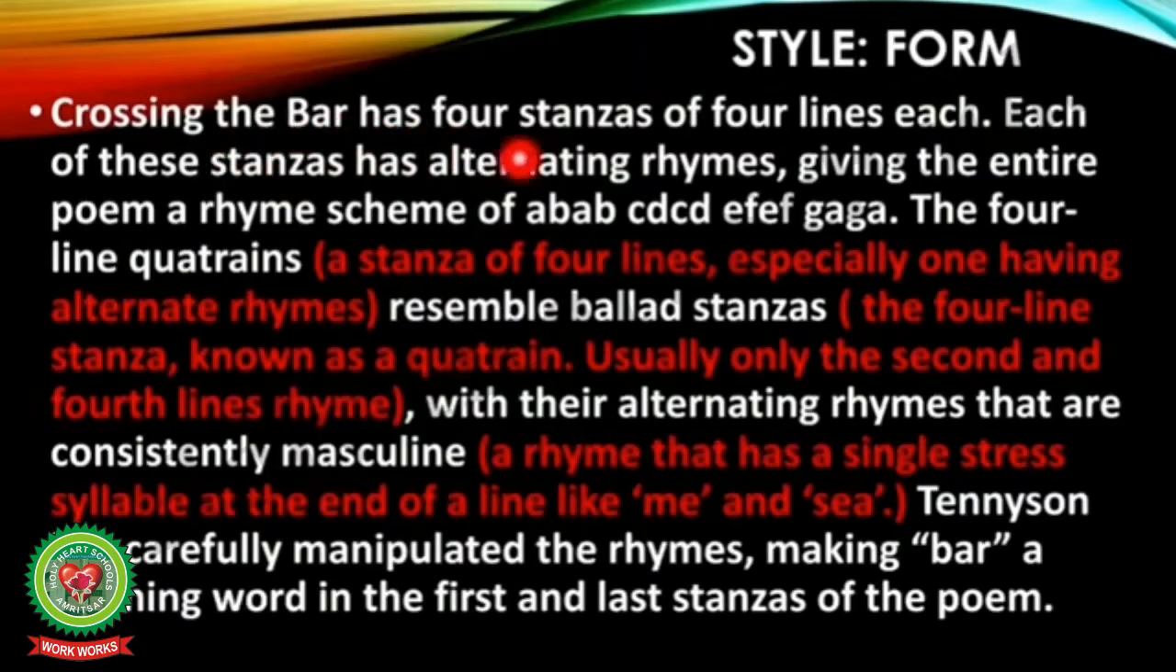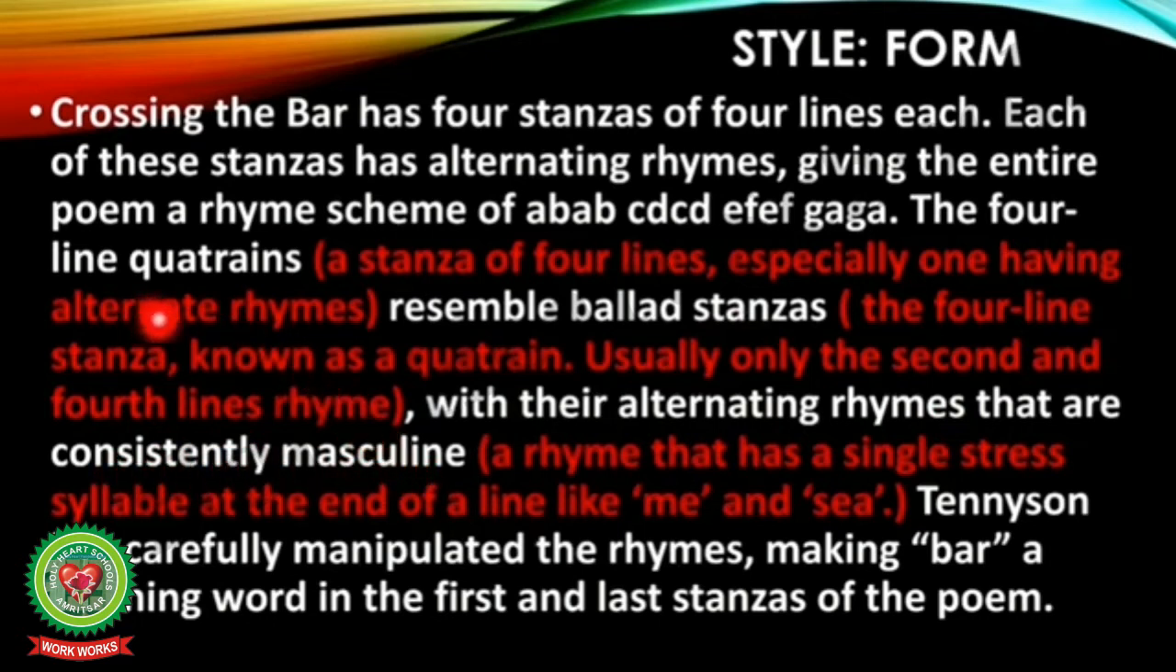So now, let us discuss the form in which the poem is written. Crossing the Bar has 4 stanzas of 4 lines each. Each of these stanzas has alternating rhymes, giving the entire poem a rhyme scheme of ABAB, CDCD, EFEF, GAGA. The 4-line quatrains resemble ballad stanzas with their alternating rhymes that are consistently masculine.